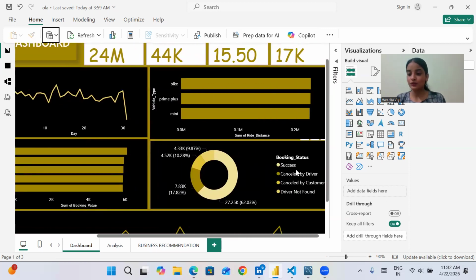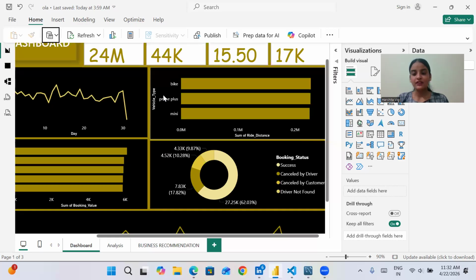Booking status shows the distribution of rides of the customers, basically ride outcomes, such as how many bookings were successful, how many were cancelled by the driver, or how many were cancelled by the customer, and there are some in which the driver was not found. After that, the next thing is vehicle type analysis.